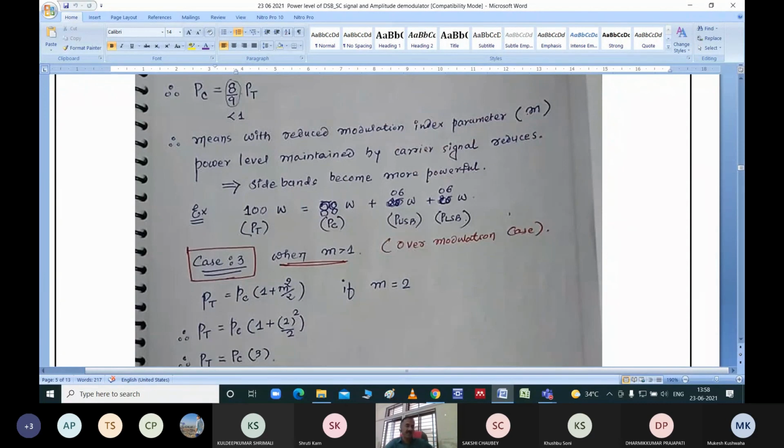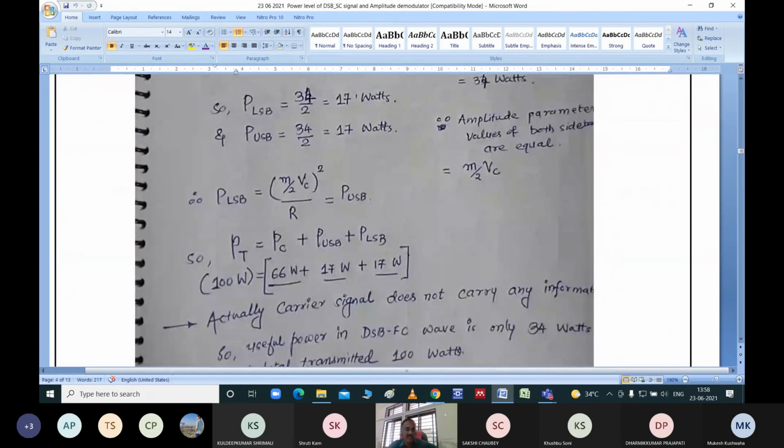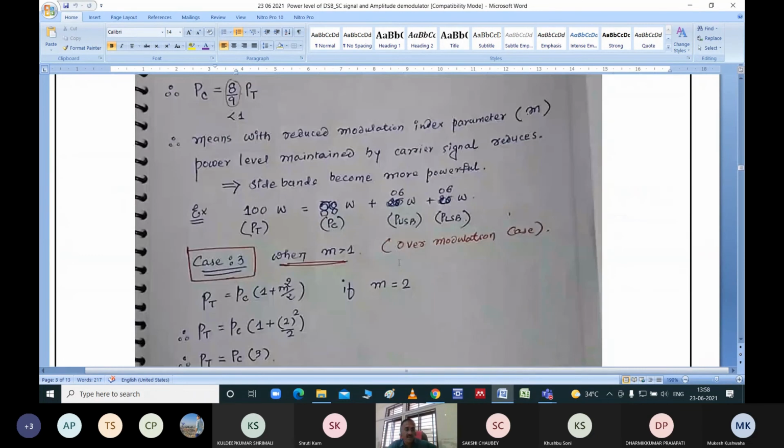It means that in that case, this will be the power distribution scenario. If you are transmitting a total of 100 watt power, 88 watt power will be consumed by the carrier signal portion, 6 watt will be in the upper sideband and 6 watt in the lower sideband. So whether this signal is good or this signal is good, 66, 70, 70 or 88, 6, 6, which one is a stronger signal comparatively? Which signal can travel a longer distance?